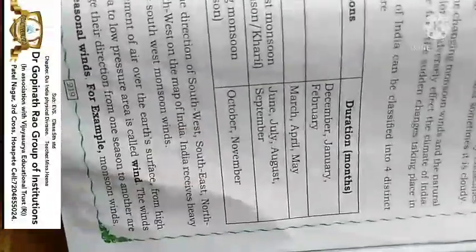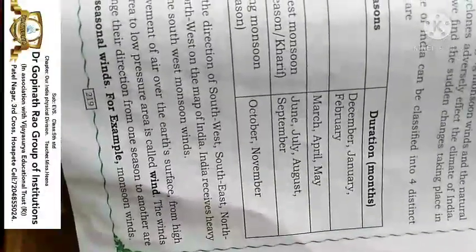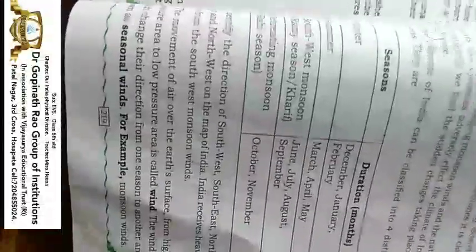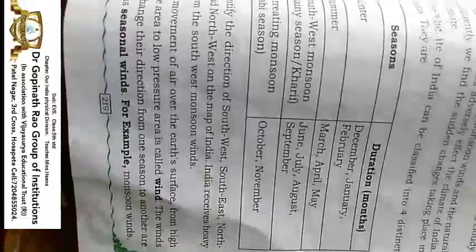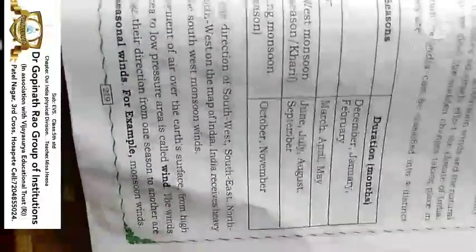What is wind? Winds are the movement of the air over the earth's surface, that is called wind, the heavy air blowing on the earth's surface. And the wind also changes season by season.